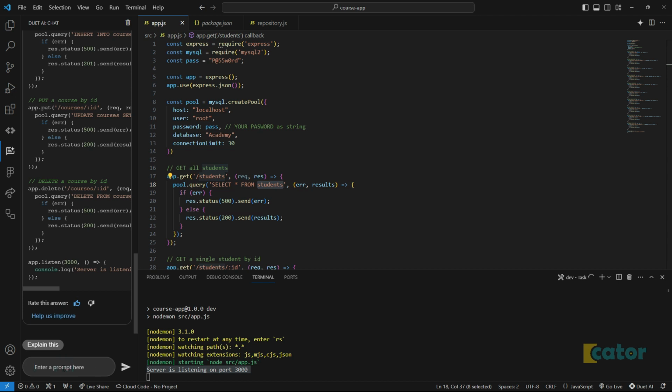Let's ask it to, from the above code, please add the ability to get, put, post, and delete topics that fall under each course. So let's execute that.